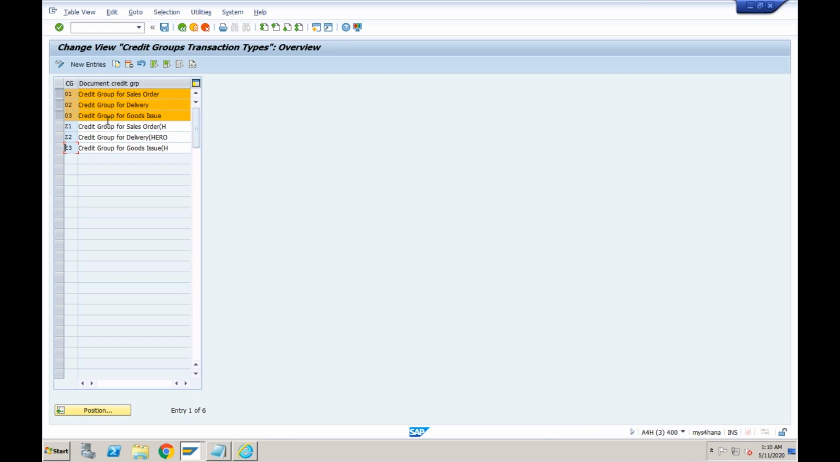What is the purpose of credit group? It tells you at what level you want to perform the credit check. When you are creating the sales order, or when you are doing the delivery, or you are posting the post goods issue, right? So you have to tell the system whenever you want to perform the credit check, at what level you want to perform the credit check. So normally we use it at the time of sales order.